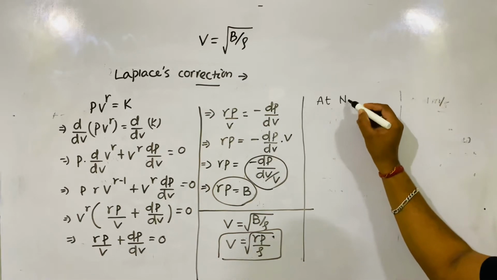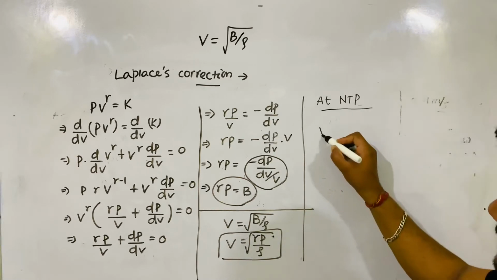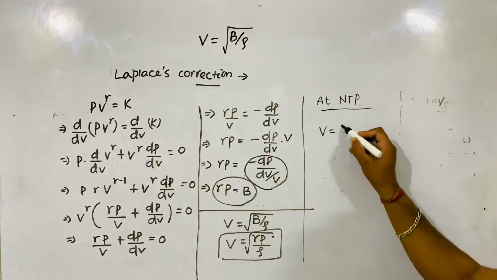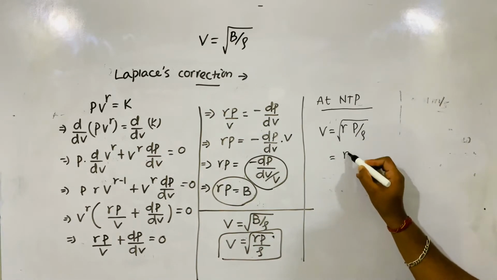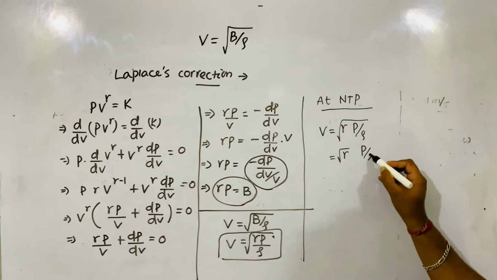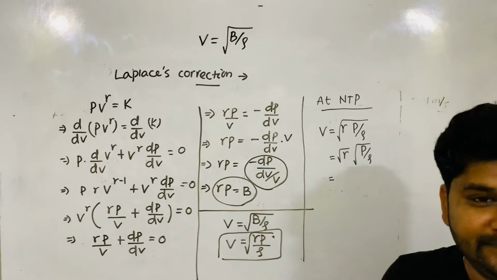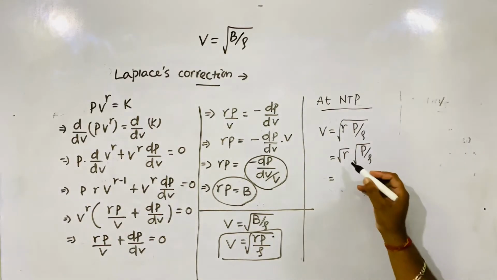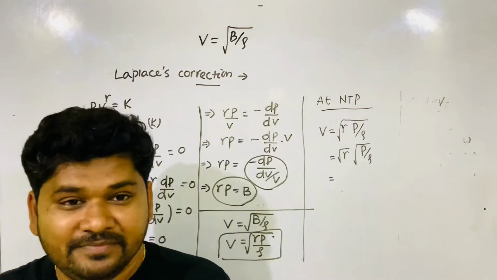At NTP now, see here again, V is equal to, we'll put the formula here directly, root over gamma P by rho. So gamma you separate, root over P by rho you separate, because already you have calculated root over P by rho. Newton has done the calculation of root over P by rho. So gamma, but how much is gamma for air?